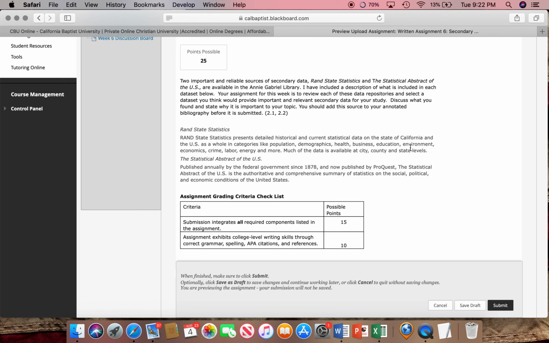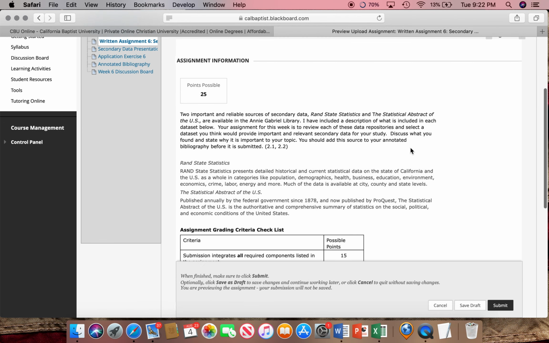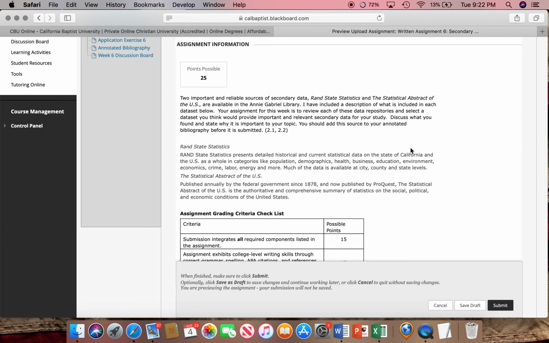So why did I give you these 2 resources, and why do I want you to review these and find data that you could apply? I want you to figure out how you can use this secondary data. Now remember, secondary data is not necessarily different data or data that you can't use. It's just data that has already been provided. Instead of you going out there and finding the data, especially utilizing your surveys, you're going to use this data.